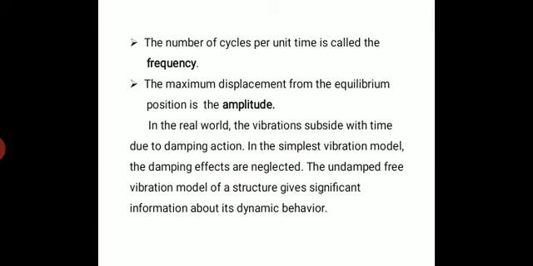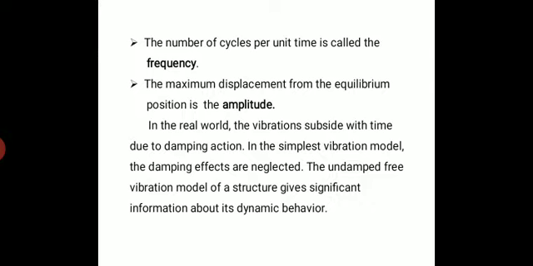The number of cycles per unit time is the frequency. This frequency point is very important in dynamic analysis. The number of cycles per unit time means at what rate it is oscillating. If I take the example of the pendulum, if I calculate how many oscillations occur per unit time, then I will get the frequency.